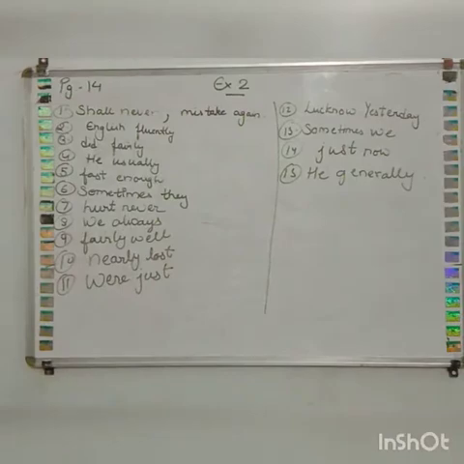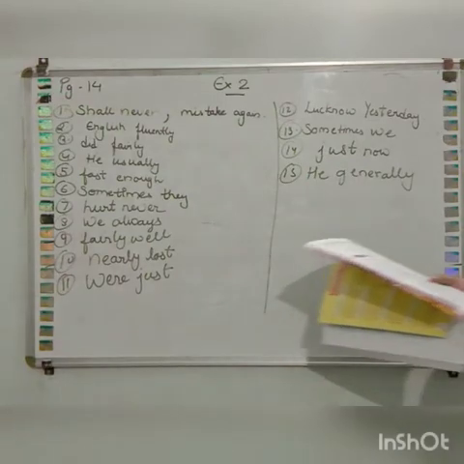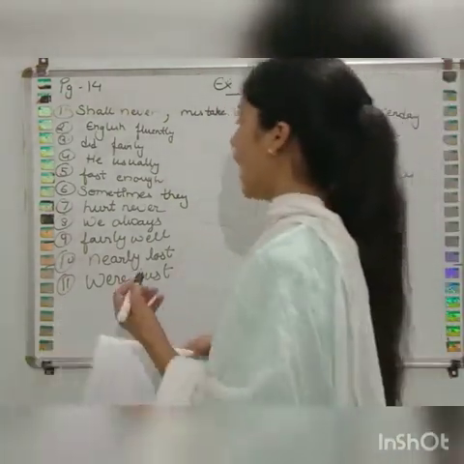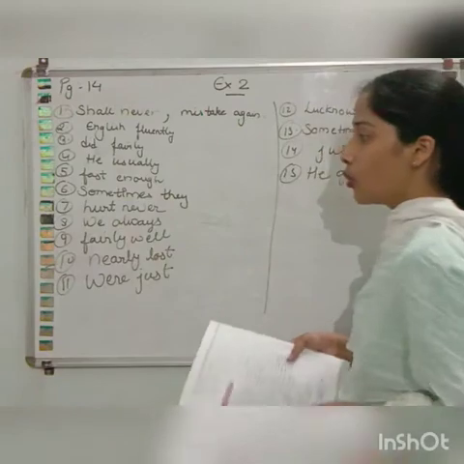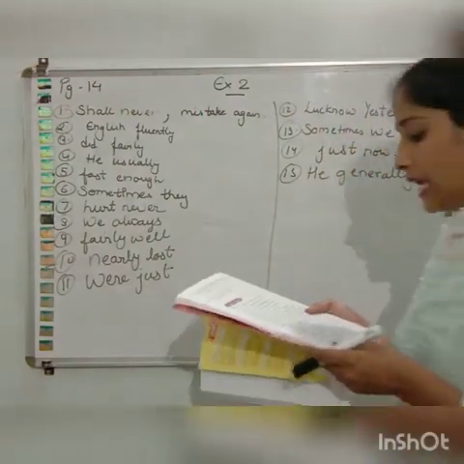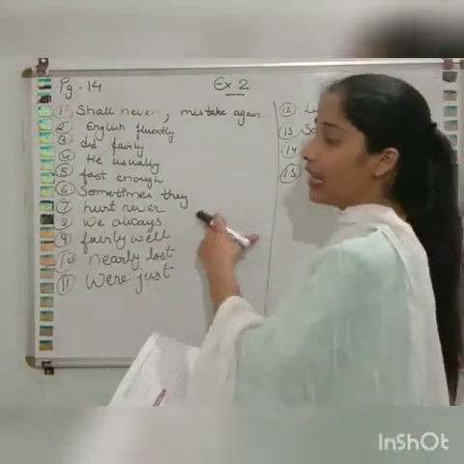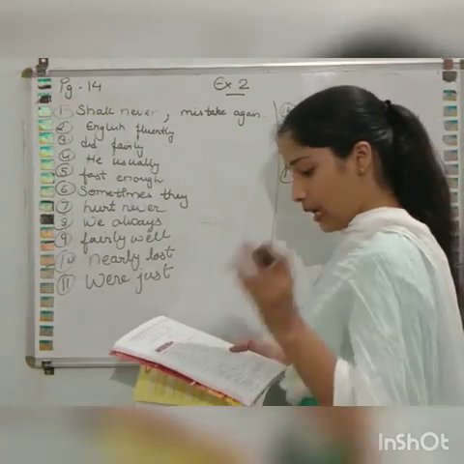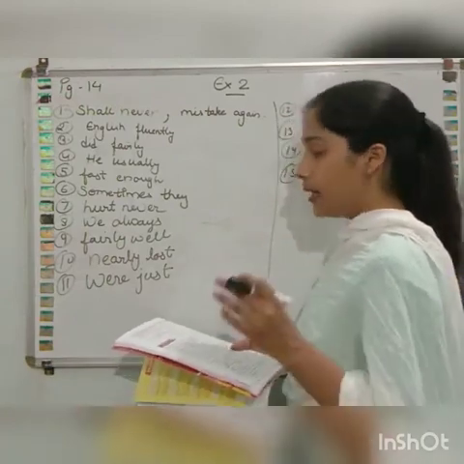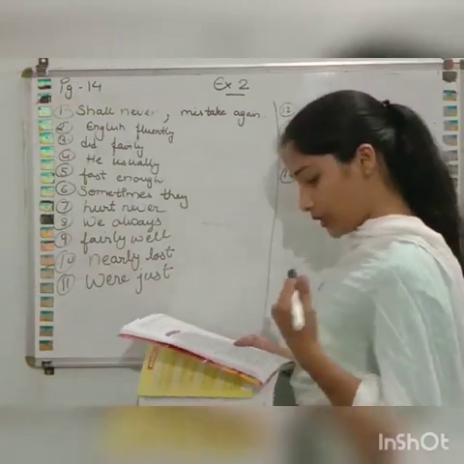Now we will do the seventh one. The seventh one is: he has hurt any person, and we have to place never over there. So where will we place never? He has never hurt any person.